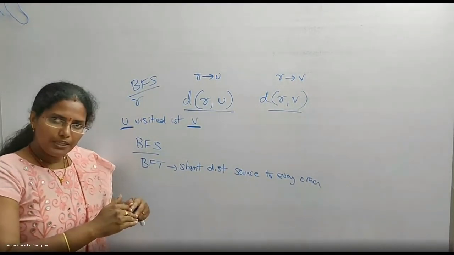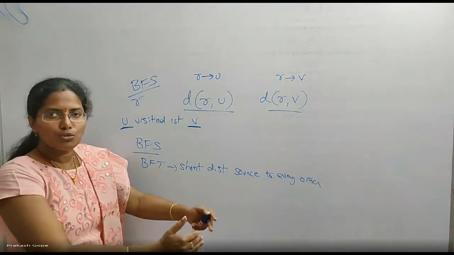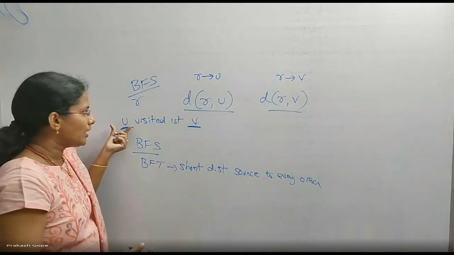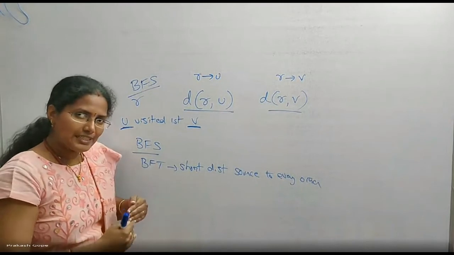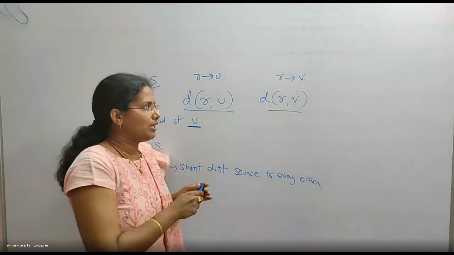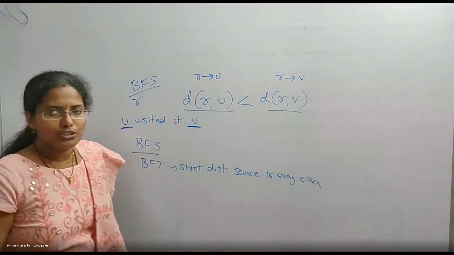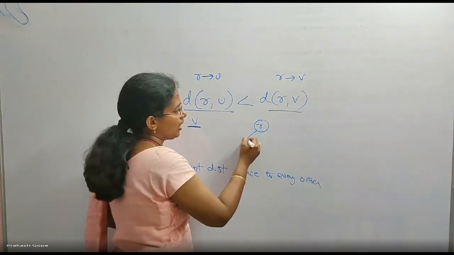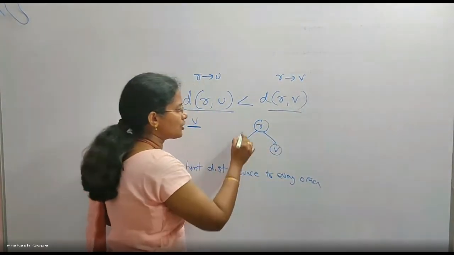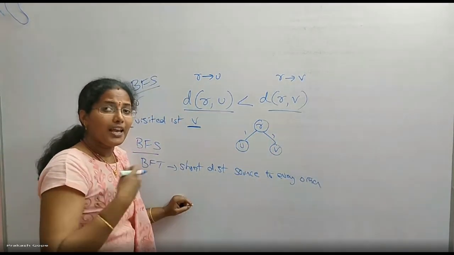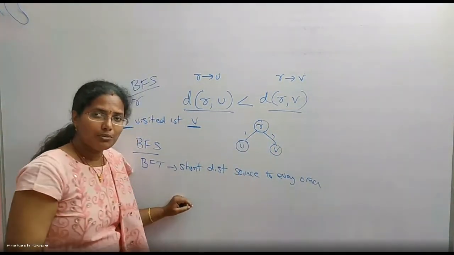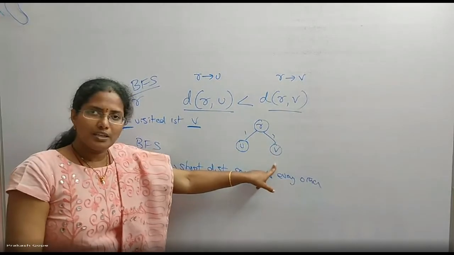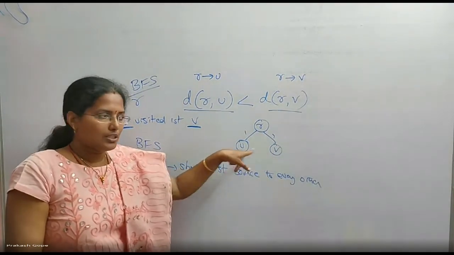Without completing those which are at a distance of K, I will not move to those at a distance of K plus 1. So, I visited U first, which means definitely the distance from R to U is less than R to V. This is one possibility. And maybe from the source R, both are at the same distance. Both are at the same distance. But I have a choice of visiting U first, then V. Why should I visit V first, then only U? No such rules. Though they are at the same distance, I have a choice of visiting U first, then V.